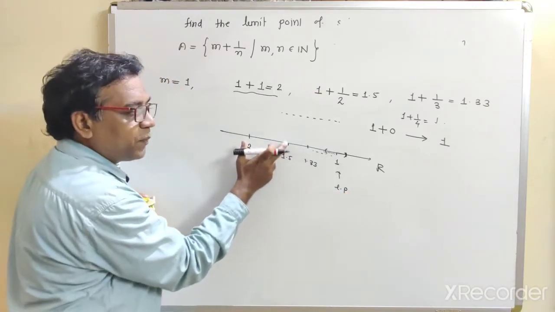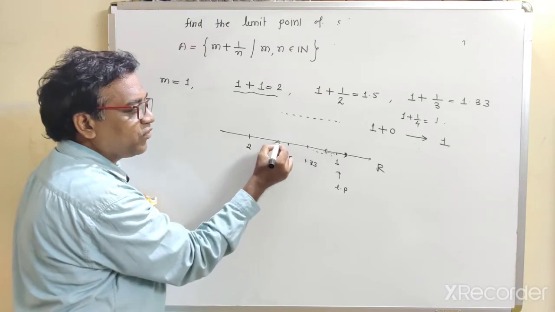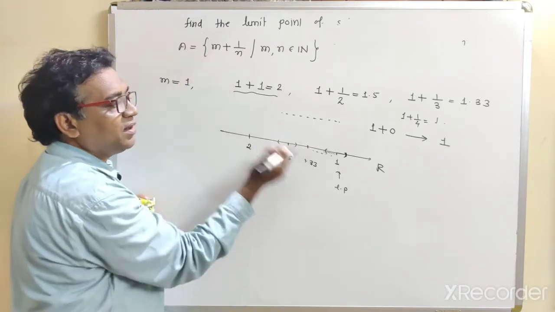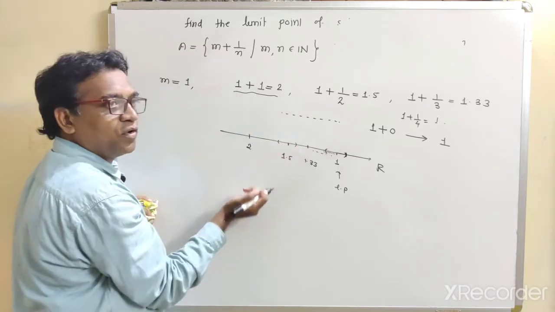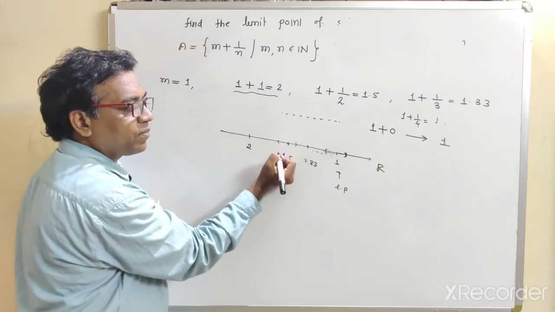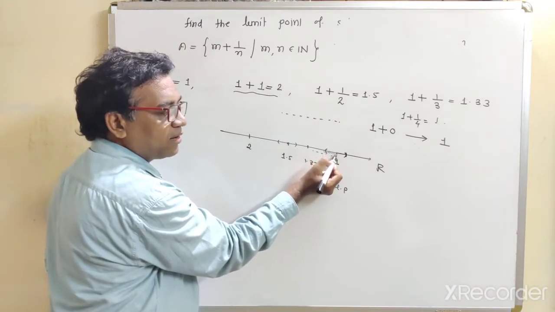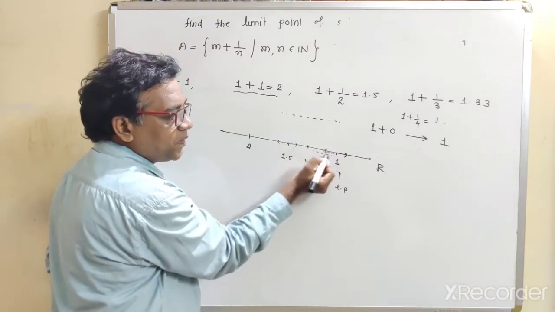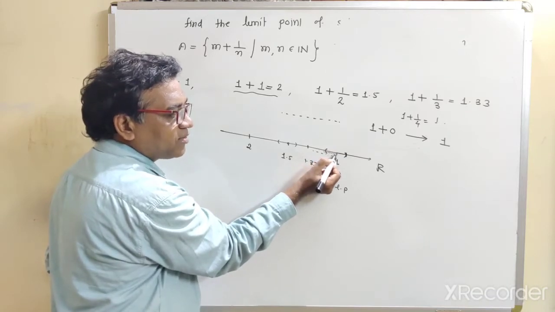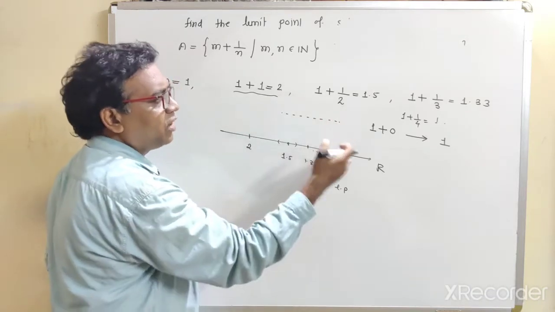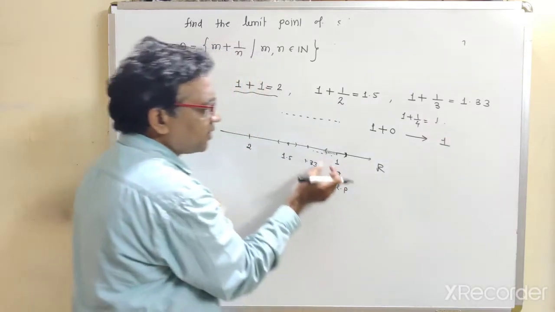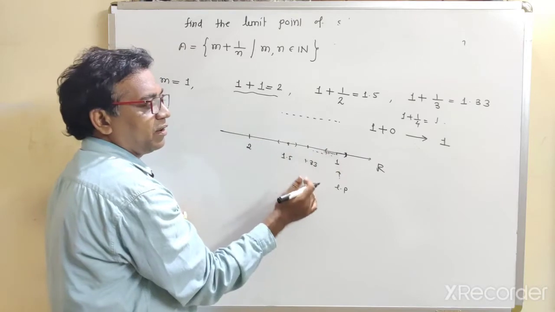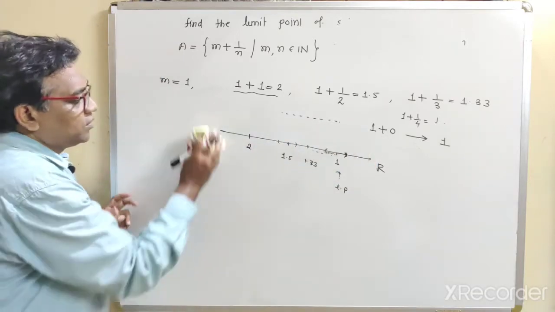Now 1.5 is not the limit point, because if you consider an open sphere around it, then this open sphere does not contain infinitely many points of the set. It just contains a single point. But if you take the point 1 and draw the open sphere or neighborhood, then this left portion contains infinitely many points of A. So this is the limit point.